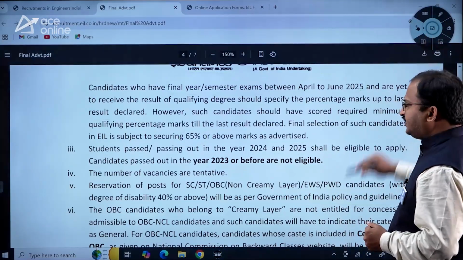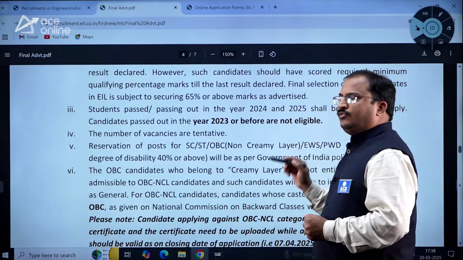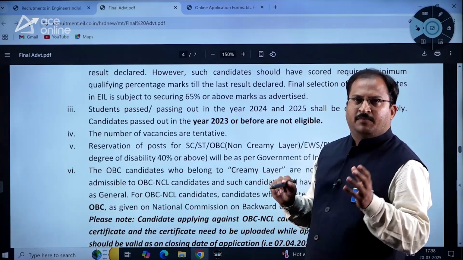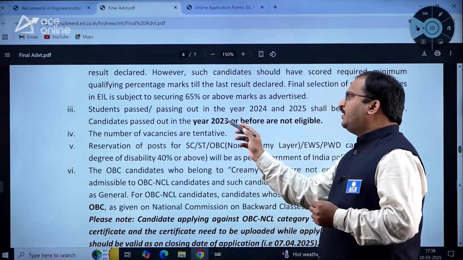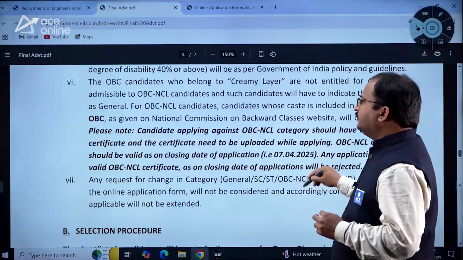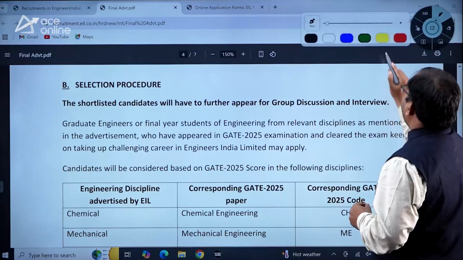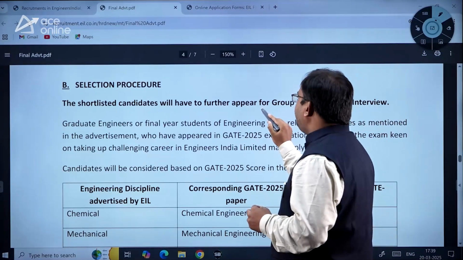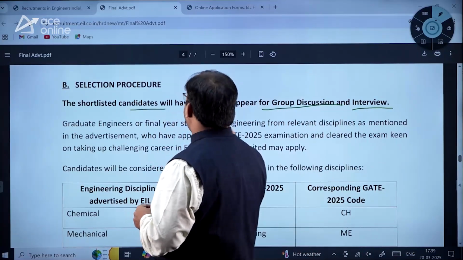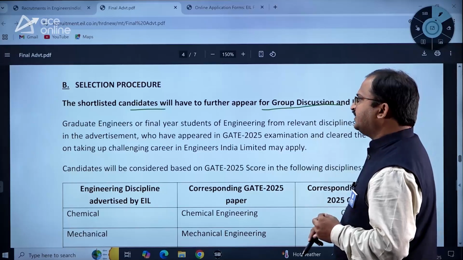So that is what he has given, dear students. Kindly go through that. 2024 and 2025 passed out students can apply. 2023 and before year students are not eligible. Okay, then selection procedure. Coming to the selection procedure, there will be a group discussion and interview. The shortlisted candidates will have to further appear for group discussion and interview. That is what he has given.